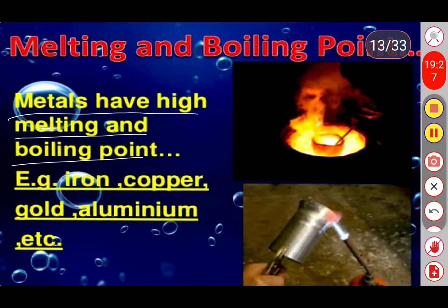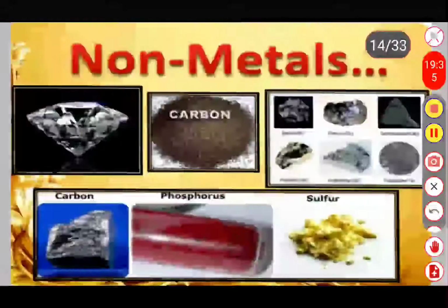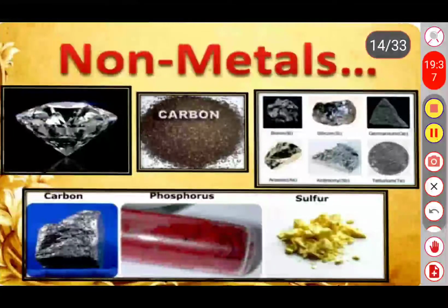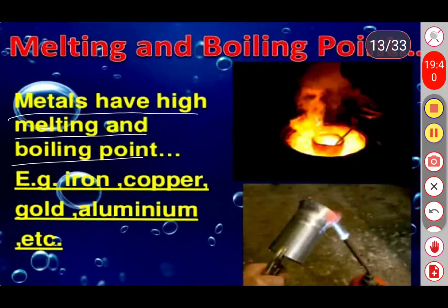Let's see the next characteristics. Other than these, metals have some special characteristics. The state of the metals: metals are generally solid at room temperature. So most of the metals are solid in nature.